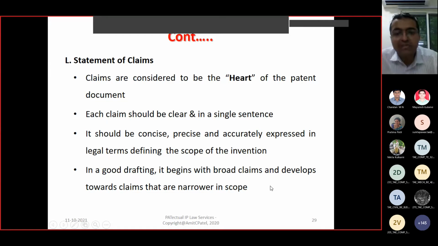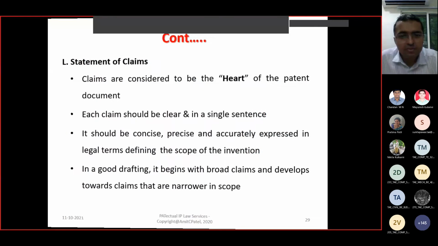In good drafting, it begins with a broader claim and develops towards the narrower in scope: independent, broader claims, and then the dependent claims based on the same. And the maximum care should be taken for claim drafting.